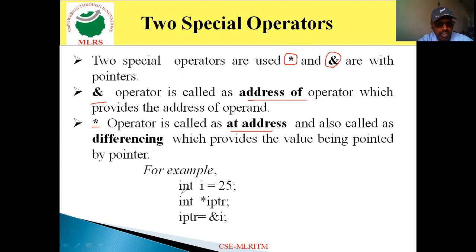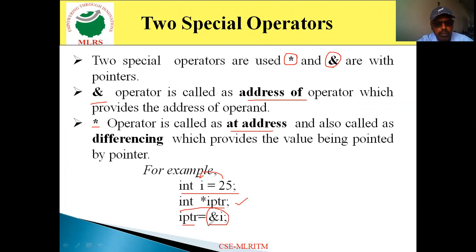Now look at this example. int i = 25 means the value 25 is stored in the variable i. Now the next one, int *iptr. This is a pointer variable. When we declare a pointer variable, we must allocate the address of another variable to it.